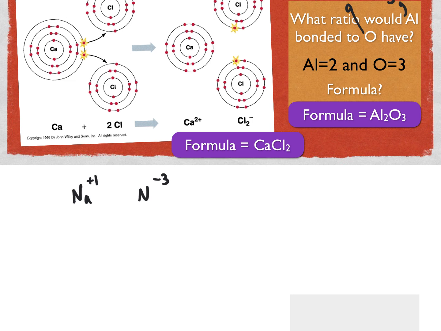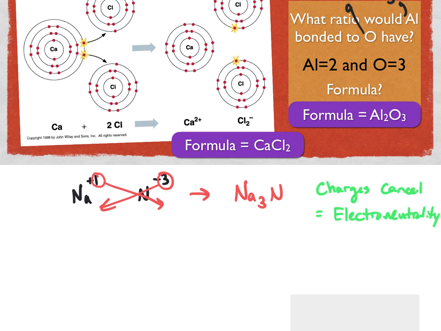So I predict the charge of the ions, and then watch what I do next. I take the number of the cation and place it as the quantity of the anion, and I take the charge of the anion and make it the number of the cation, and what results is an Na3N combination. And that is the exact combination of ions, because think about it, 3 sodiums each at +1 charge are equal to 1 nitrogen at -3 charge, because the plus charges and the minus charges always have to cancel each other out. This is known as electroneutrality.